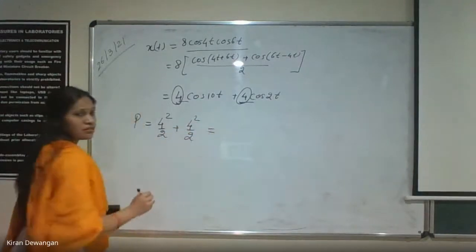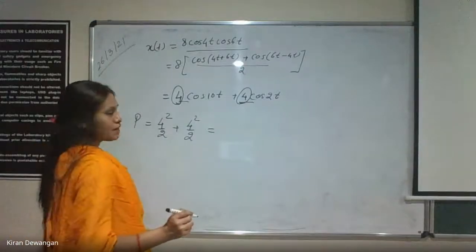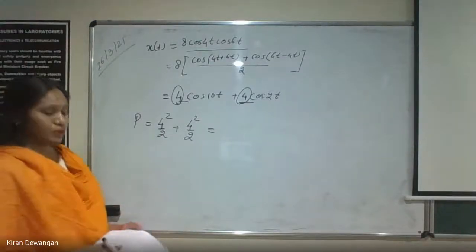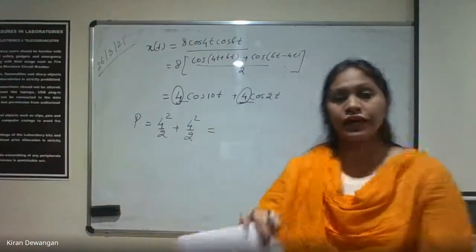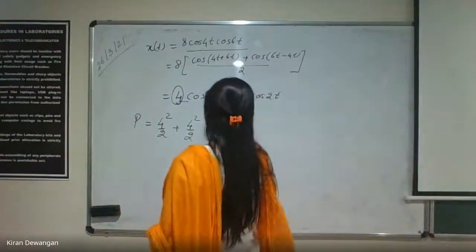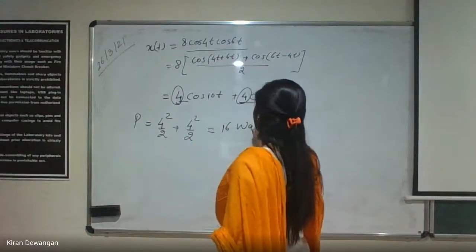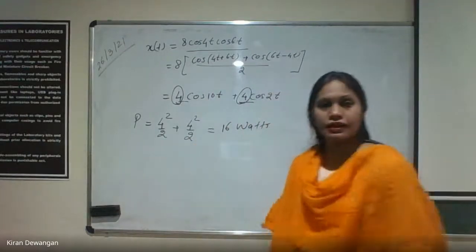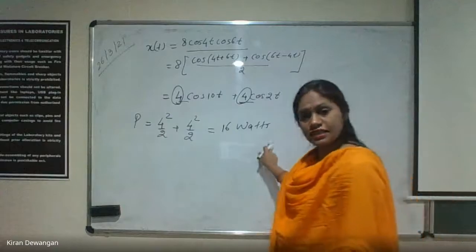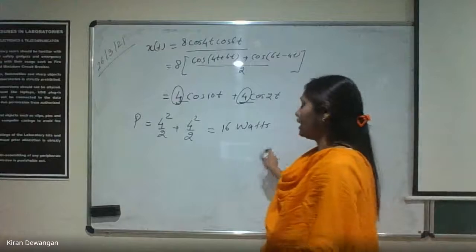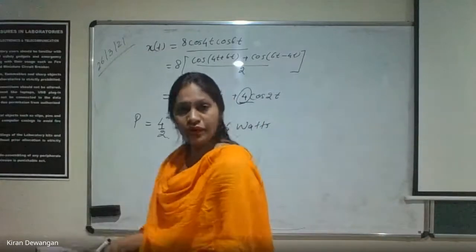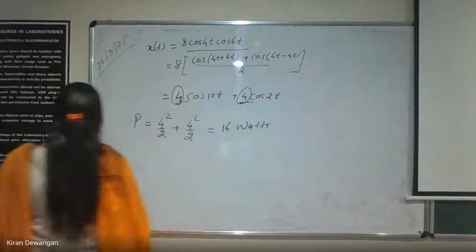How much is it? 4 square by 2 plus 4 square by 2. What is the answer? It's 16 watts. Okay. So the answer is 16 watts. This is how we'll calculate, and if you have to calculate the RMS, it will definitely be the root over it. Now we'll do another question.